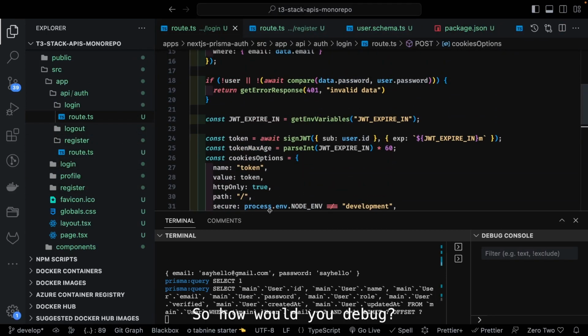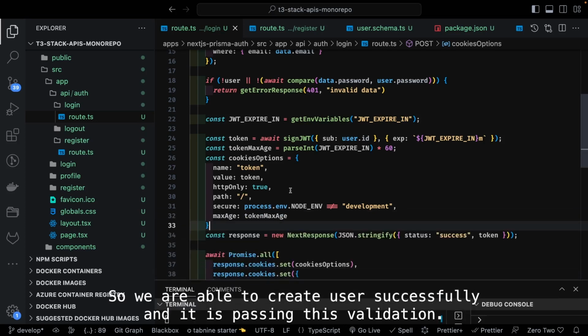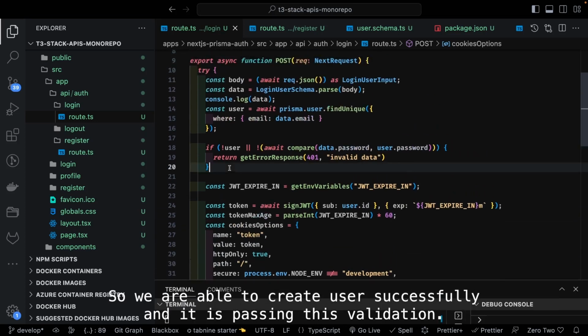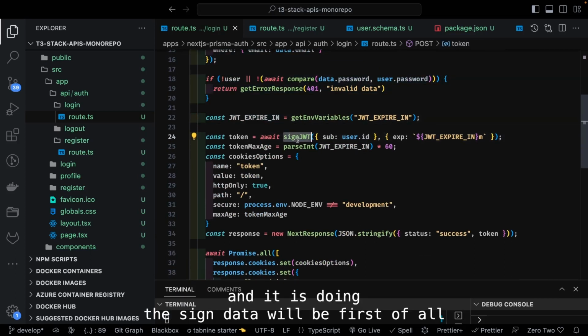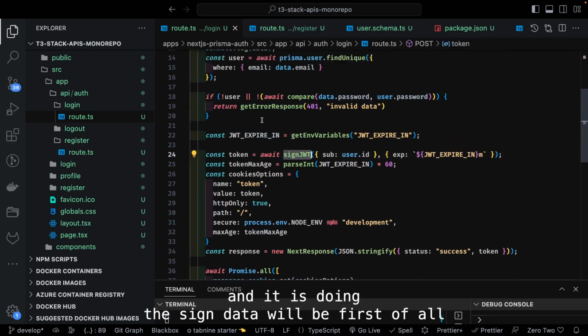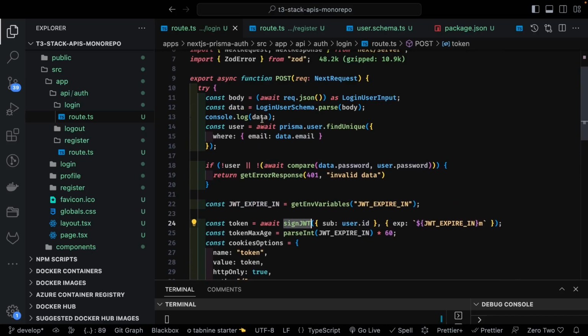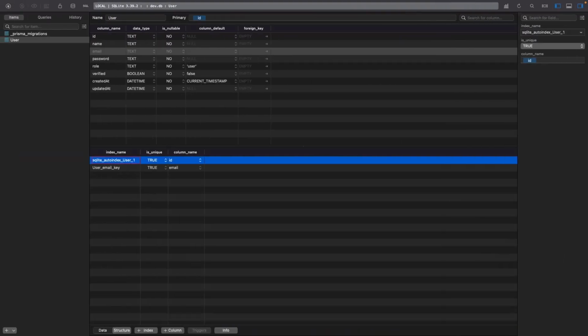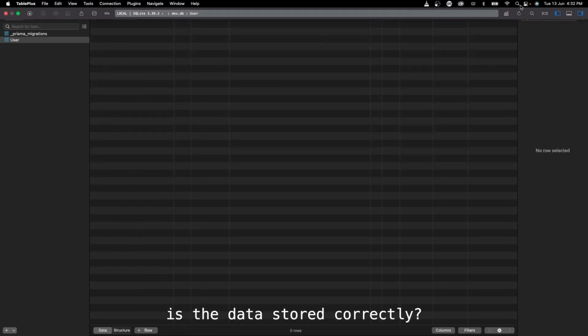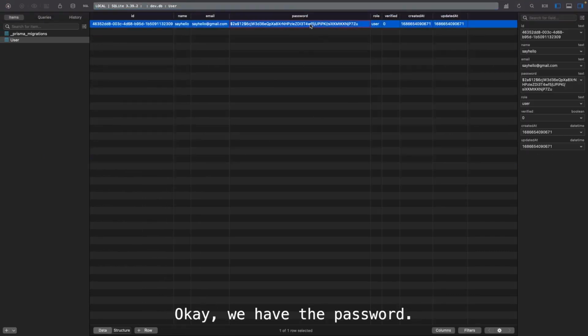So how would you debug? We are able to create the user successfully, and it is passing this validation. We need to check if this expiry is coming, and it is doing the sign JWT. First of all, if we check this Postgres data, is the data saved correctly? Okay, we have the password, that is correct. User role, verified, name, email, password.